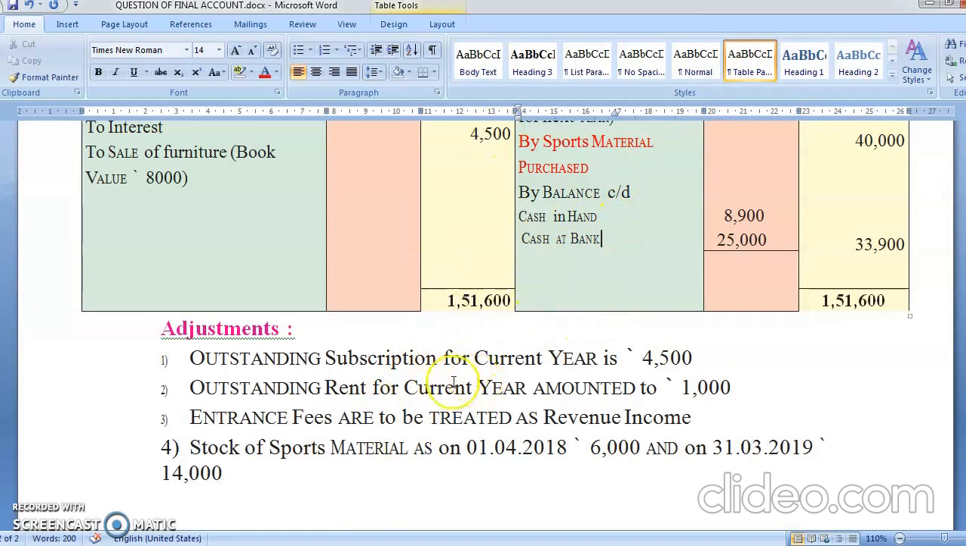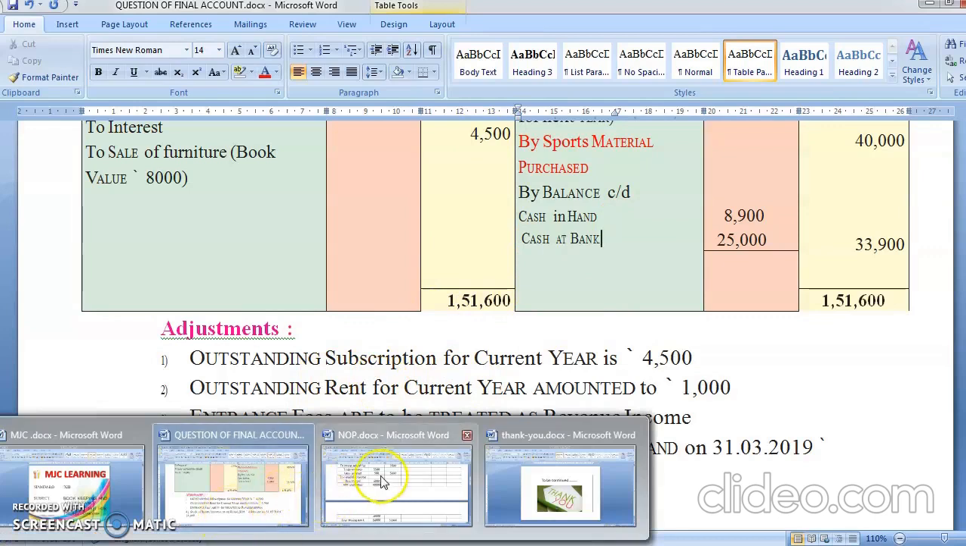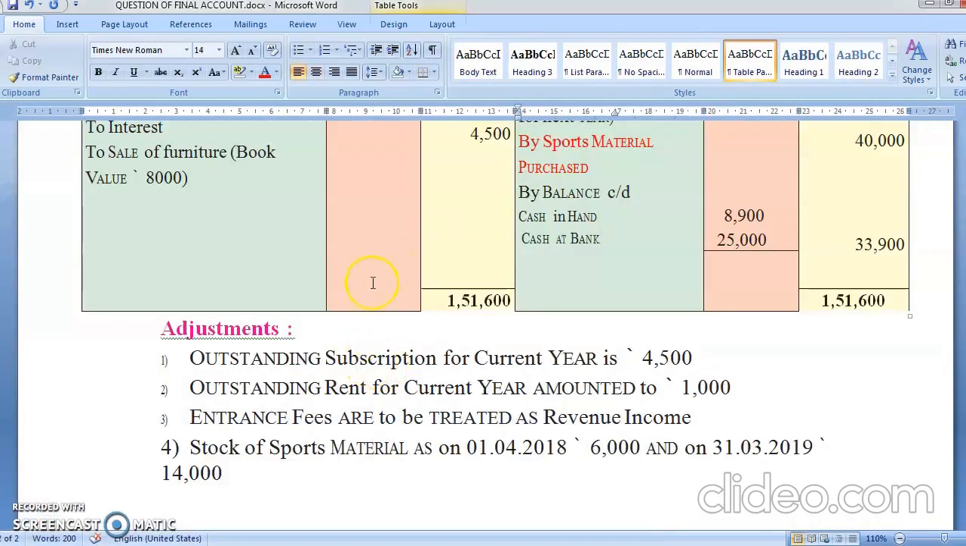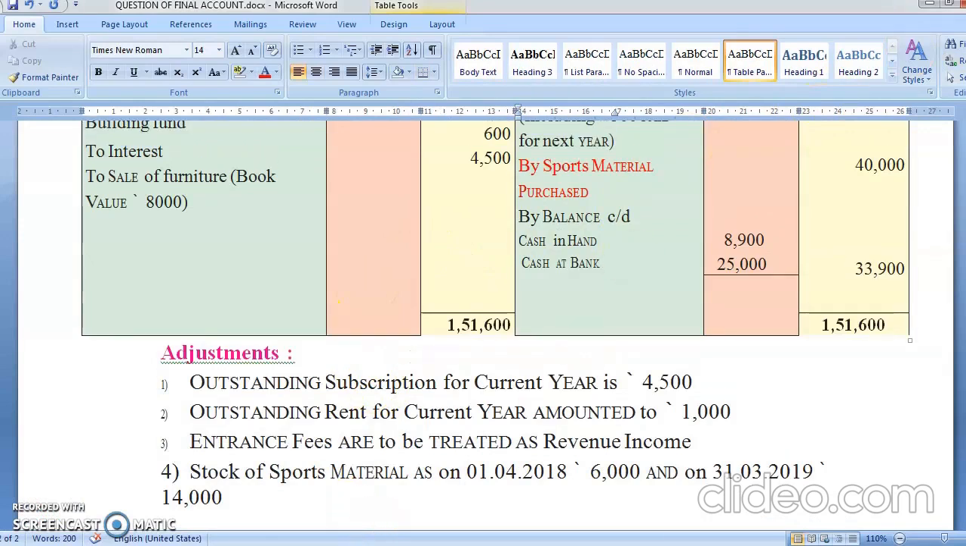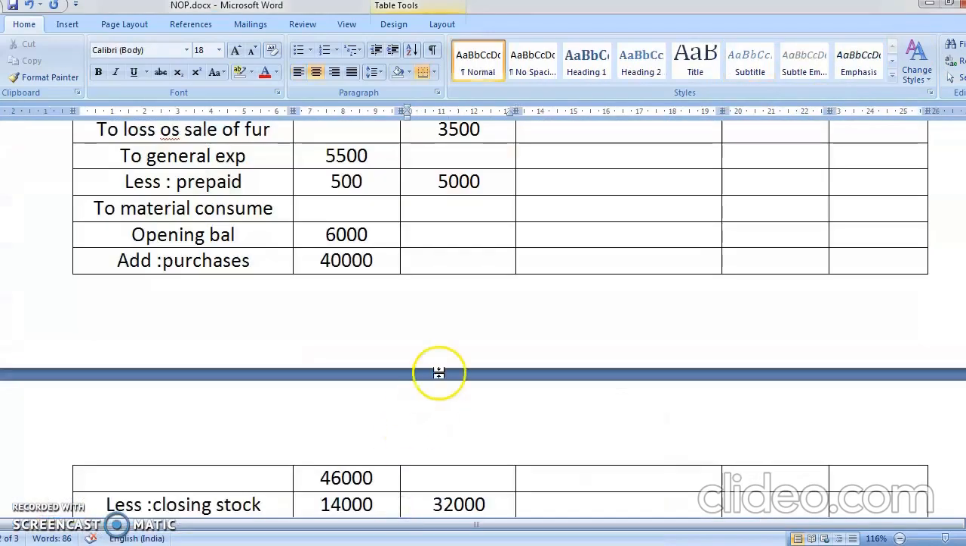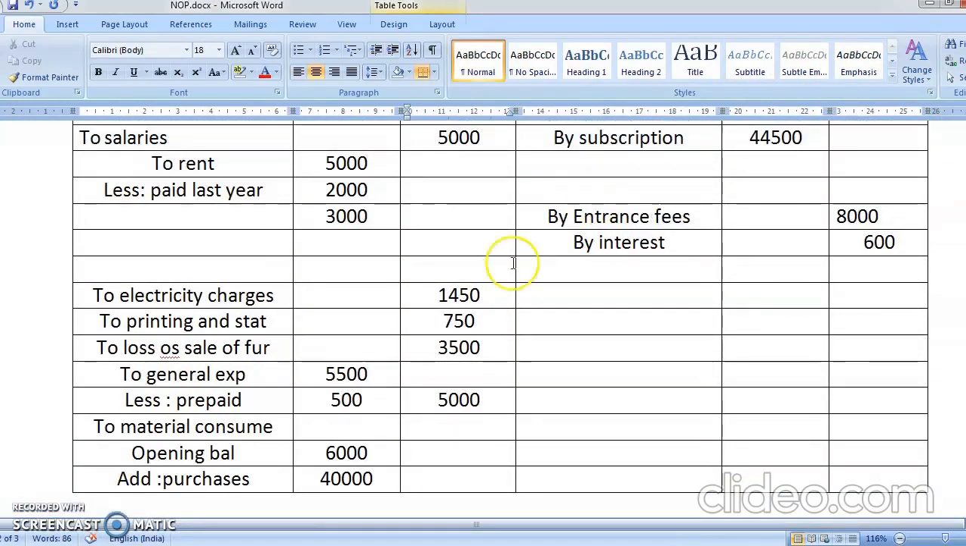Now adjustments are remaining. Outstanding subscription for current year is 4,500. You know what happens with outstanding? Outstanding is always added to the respective expenses. Yes, so I'm going to add it in the subscription. Okay, so I'm going to write here, add outstanding.